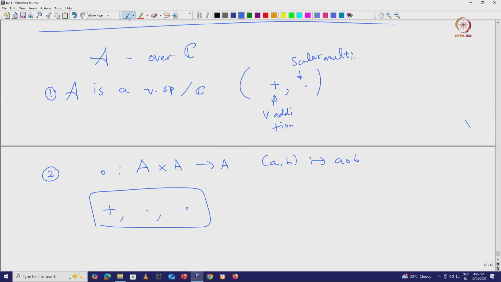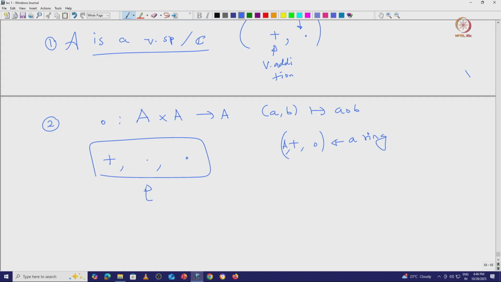With respect to addition and scalar multiplication, it is a vector space. With respect to addition, the same vector addition, and multiplication, A forms a ring. And all these three structures are interconnected using distributive laws.